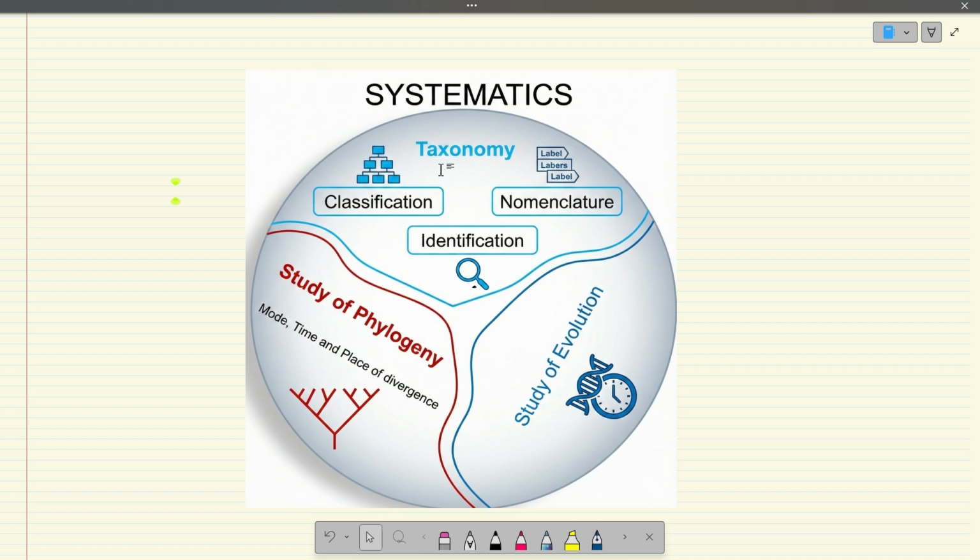We'll be discussing especially the binomial nomenclature, its history, and how it is practiced. And the point is, taxonomy is a subdiscipline of systematics, which studies relationships between organisms and between organisms and the environment, which includes the study of evolution, phylogeny, and also taxonomy.